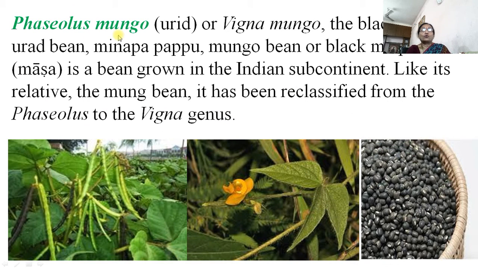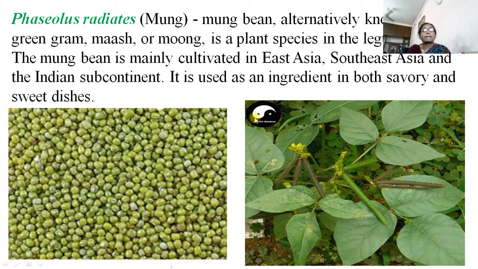Then Phaseolus mungo, called urid, or Vigna mungo, the black gram or urid. It is highly proteinaceous, and we use it to make various delicious dishes like sambar, vada, idli, dosa. For various purposes we use this Vigna or Phaseolus mungo as urid dal, and it has been reclassified from Phaseolus to Vigna genus.